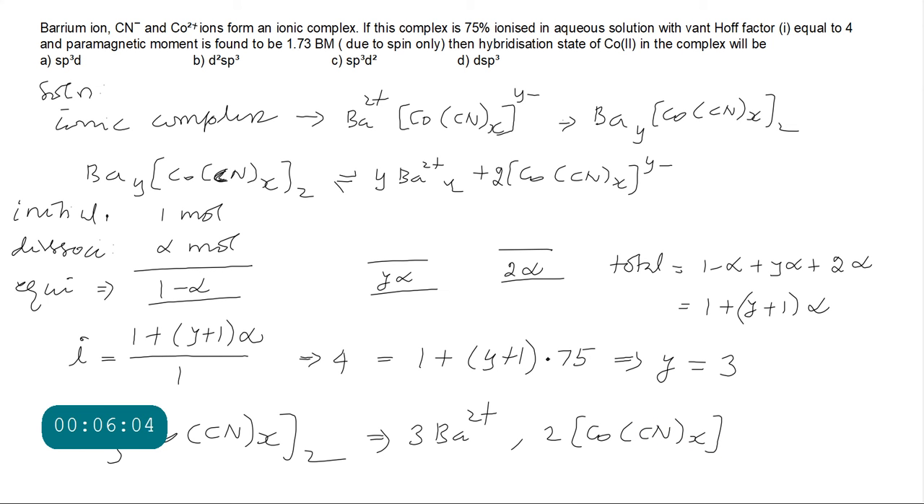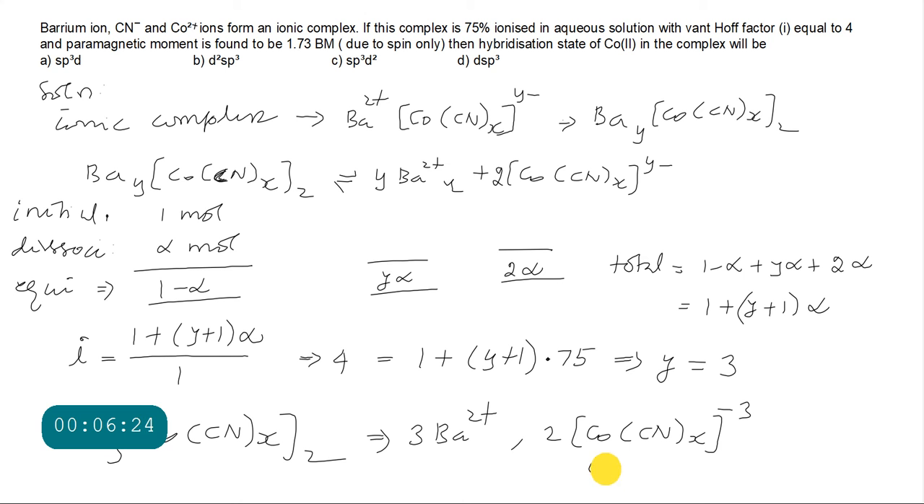Here it should be minus 6. Two times, therefore for one complex ion, minus 3. Now see, 2 into minus 3 is minus 6, and 3 into plus 2 is plus 6, so total positive charge is equal to total negative charge. Now we have to find x.